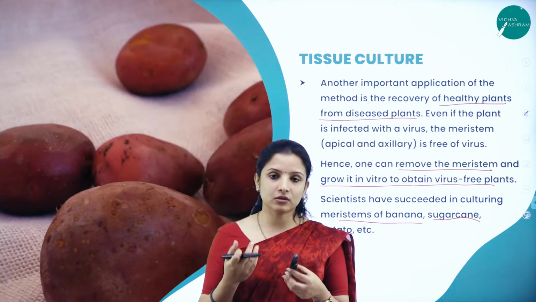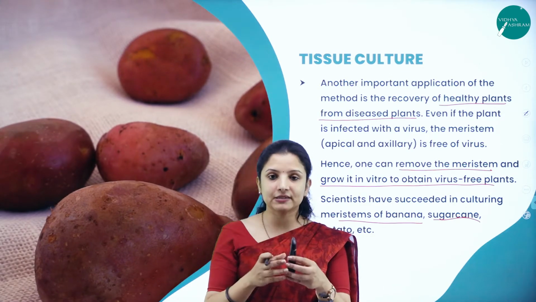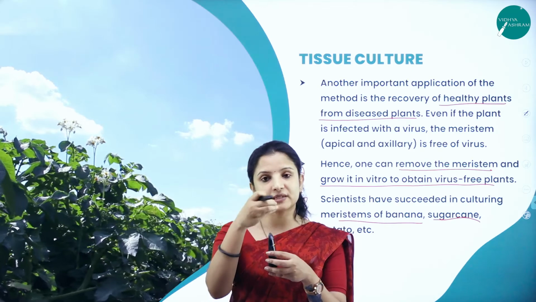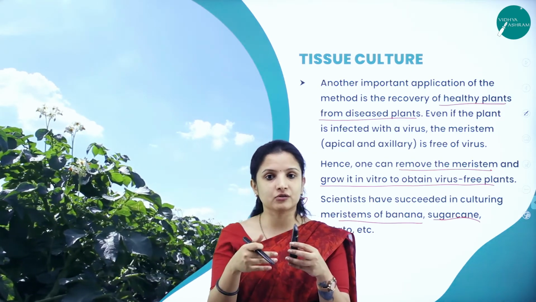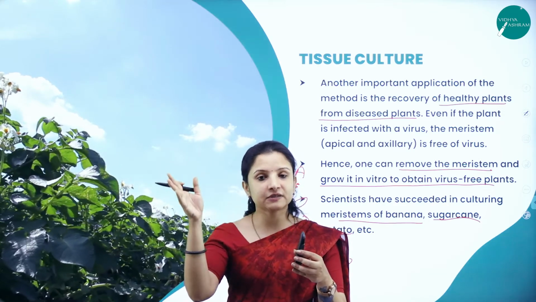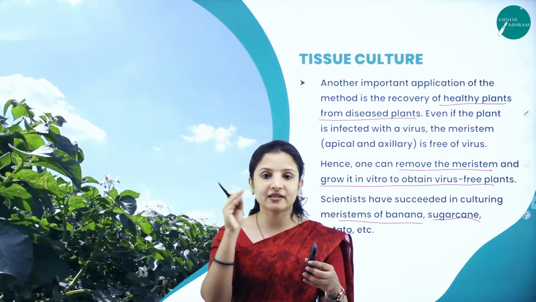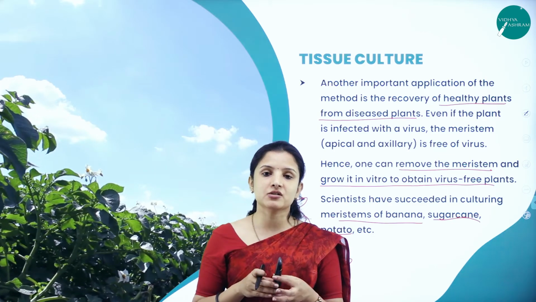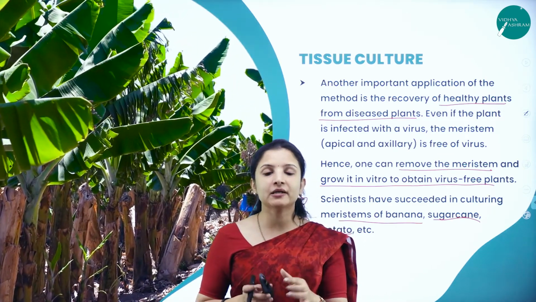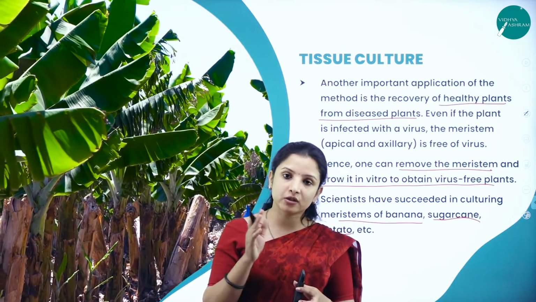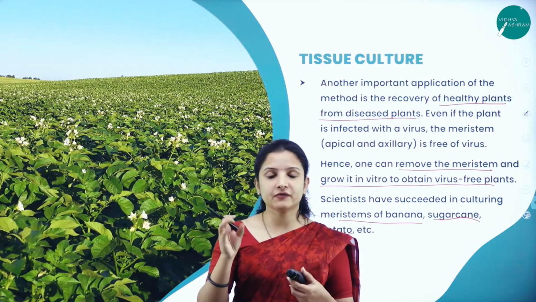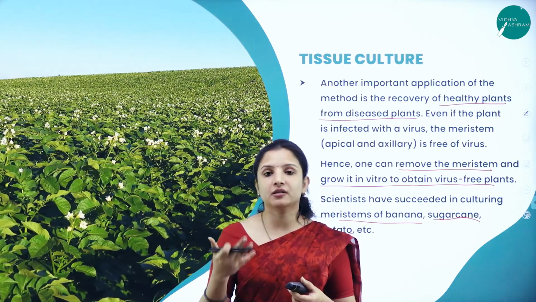So what can be done is, from the diseased plant, wherever the meristem cells are there, we know that meristem cells are present at the apical region of the shoot and the root, and also at the axillary region, that is from where the leaves or branches generate. From there, that part can be taken and used as the explant. It can be put onto a suitable nutrient medium, and the callus that comes out of it can be used to generate new plants.